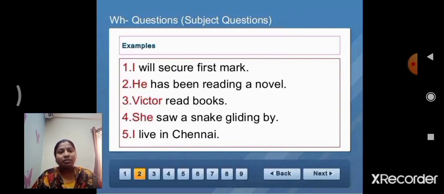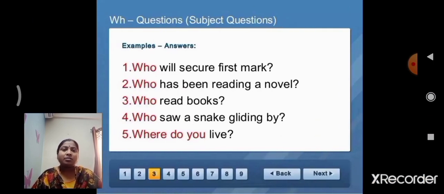Are you complete? Write the questions also. Who will secure first mark? Who has been reading a novel? Who read books? Who saw a snake gliding by? Where do you live? These are the answers for WH question statements.